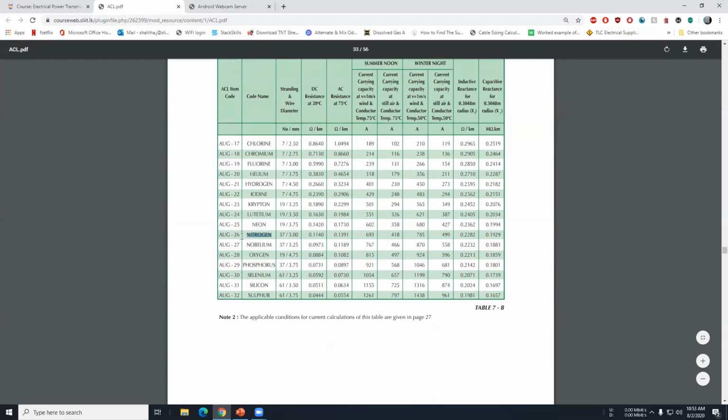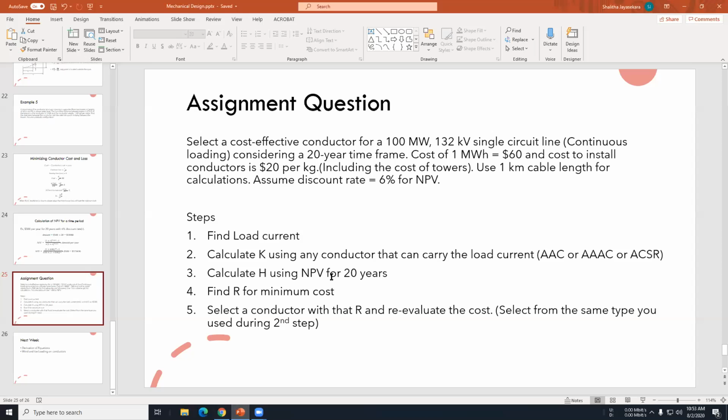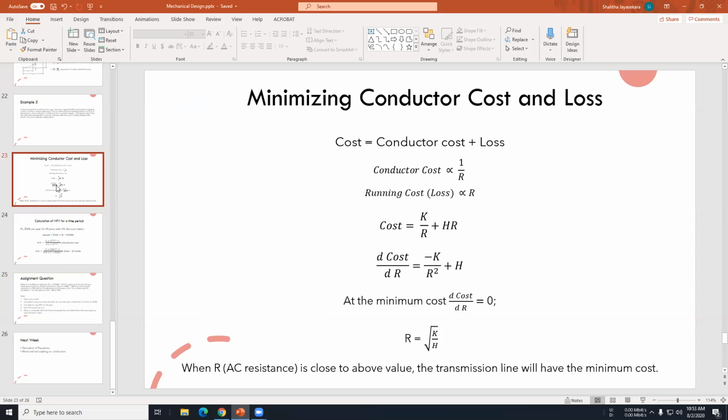You can take any conductor, and we have the weight and all, and find out the total initial cost. After finding the initial cost, which means the conductor cost, the initial cost is K over R. In here, I didn't use the term initial cost. So the initial cost is K over R, and you can find K.